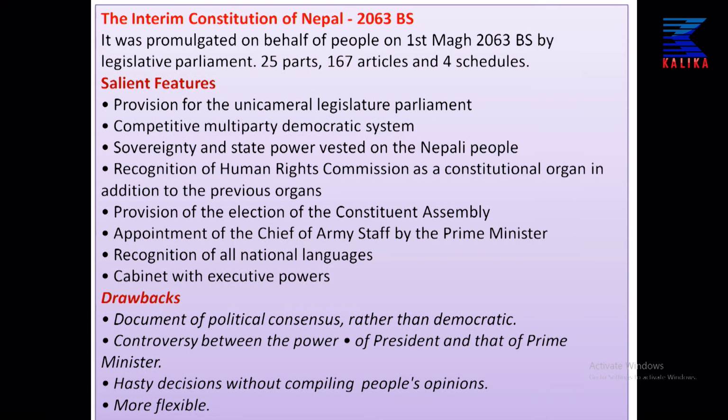Similarly, it also has some drawbacks. The first is, it became a document of political consensus rather than being democratic. Similarly, there was controversy between the power of the president and that of the prime minister. And the next one is this constitution came as a hasty, quick decision, without compiling the people's opinion, means without taking the people's opinion, this constitution came in practice. And the last one is it was more flexible, because of the flexibility it was amended several times.